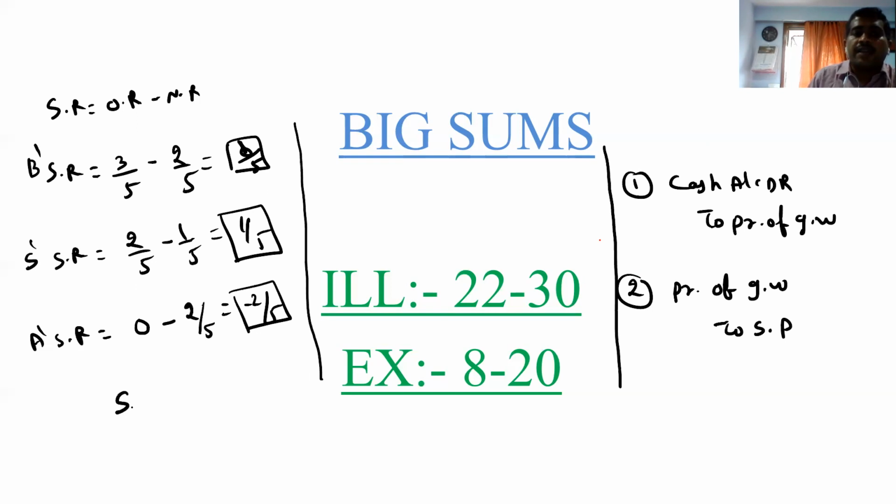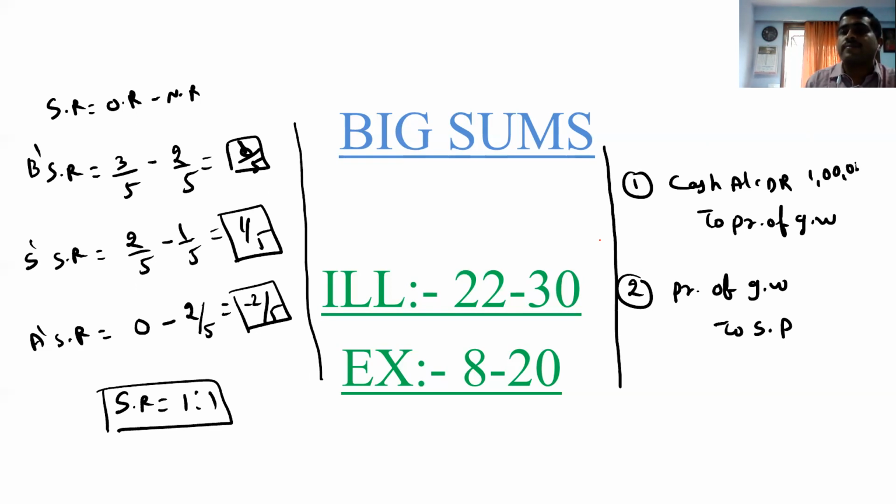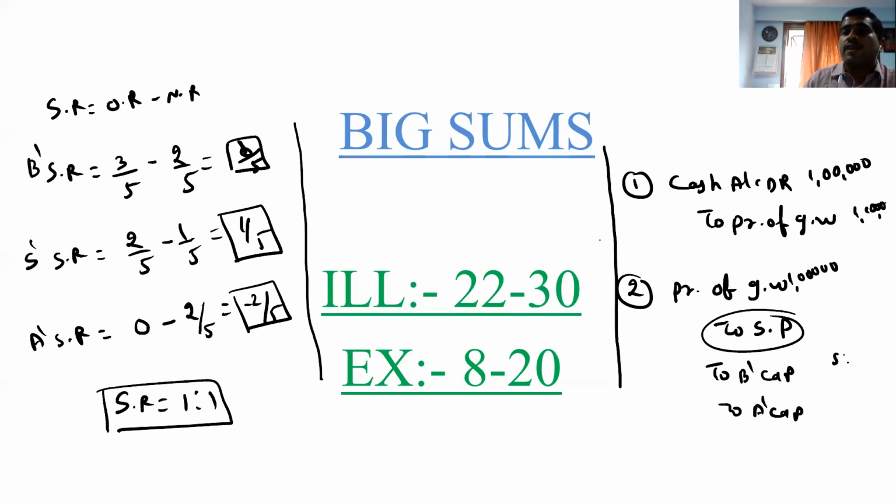So their sacrifice ratio is 1:1 between the two partners. So what is the entry now? Cash account debited to premium, that is of 1 lakh. And then comes premium for goodwill account debited to Bhavya's capital and Slok's capital, 50,000, 50,000. Is it clear to you?